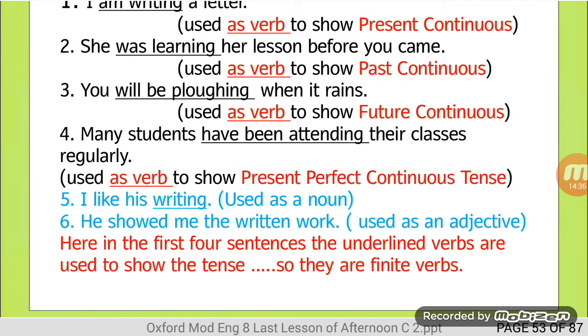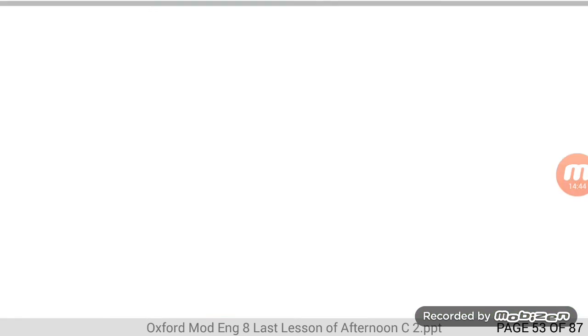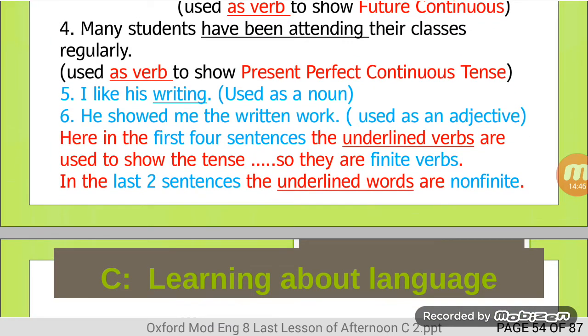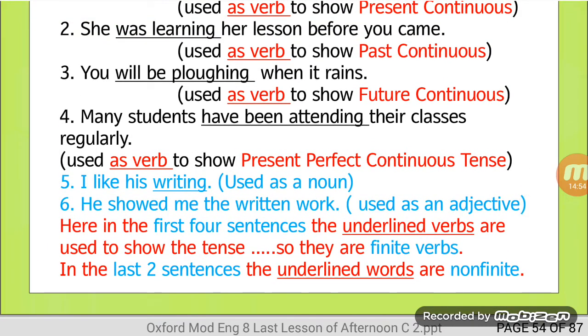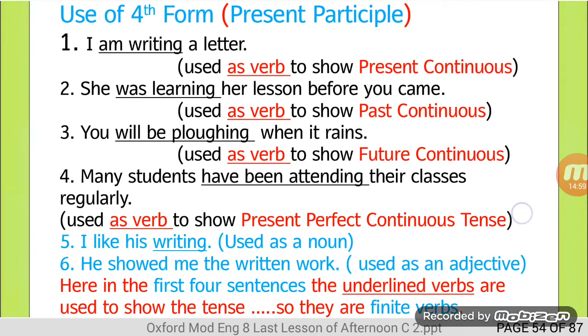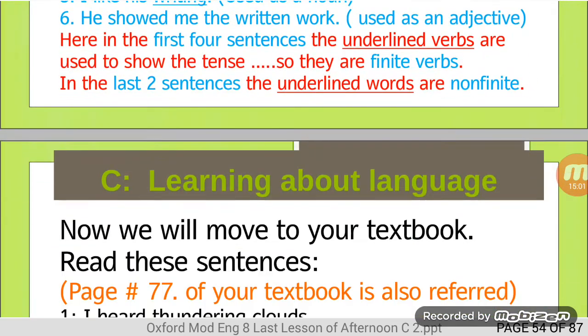Here in the first four sentences, the underlined verbs are used to show the tense, so they are finite verbs. In the last two sentences, the underlined words are non-finite. They are not responsible to show the tense. They are not main verbs of the sentences.